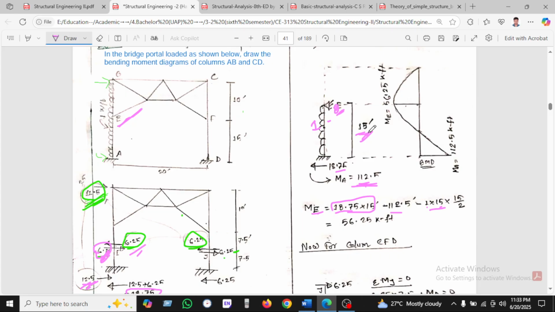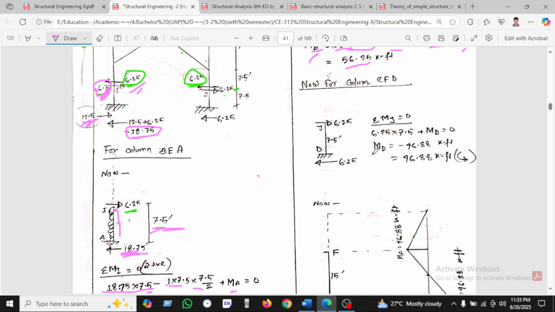We know the length is 15, and 15 divided by 2 as it is a UDL, and we find the moment at E, which is 56.25. At the bottom the moment we found is 112.5.